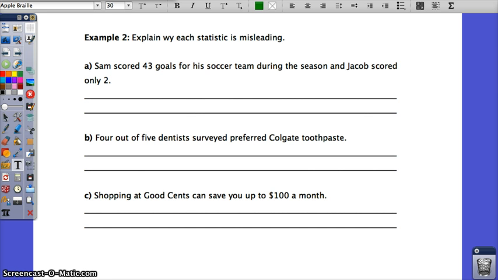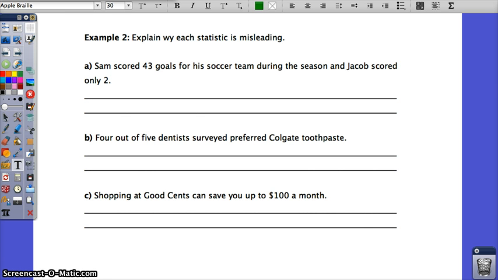Or if you collected the data in a convenient way, that could be biased too. Maybe you asked your friends because they were all closer to you. But if you're a 7th grade student and you're asking all your 7th grade friends, is that really a good representation of all of Fort Couch? So you really need to know a lot of information about the statistics. So let's think of a couple ways that these statistics here could be misleading.